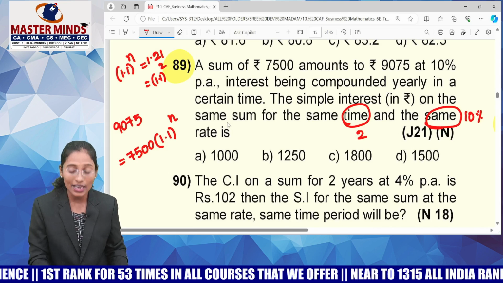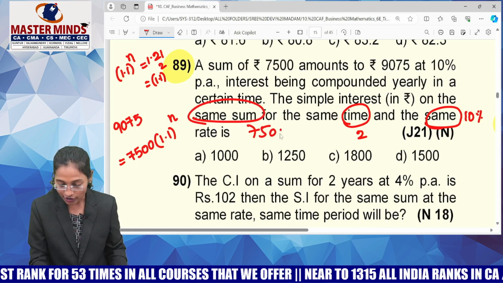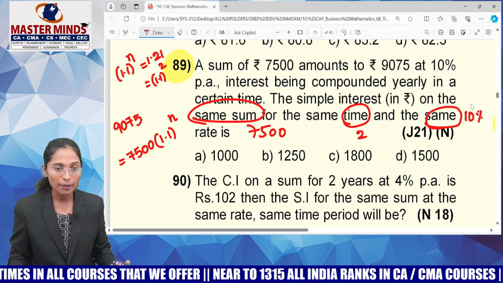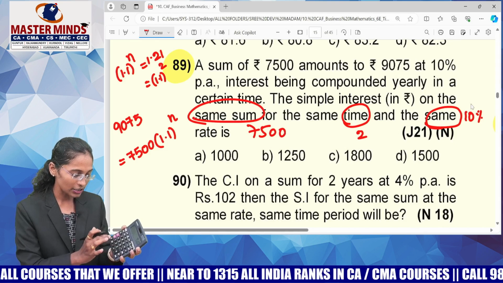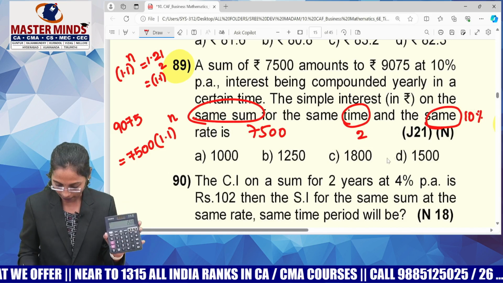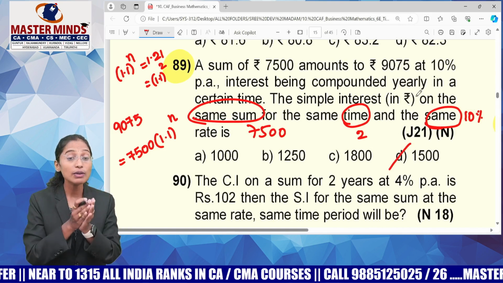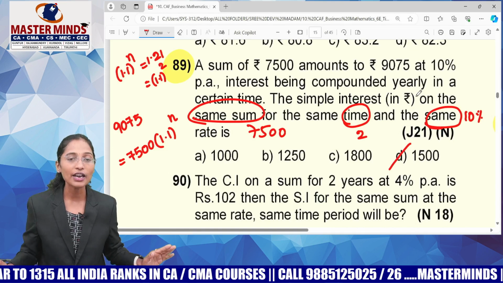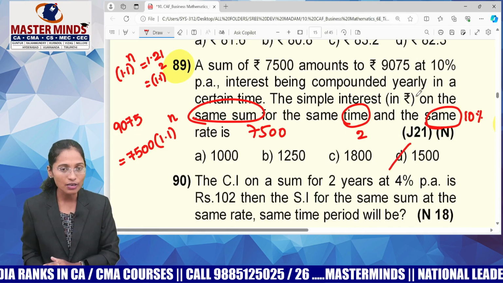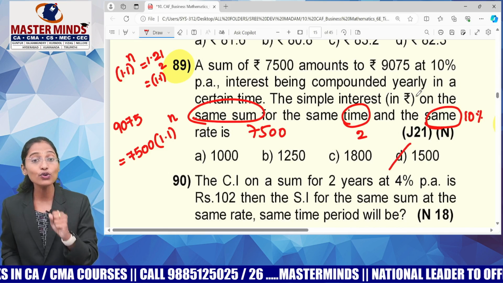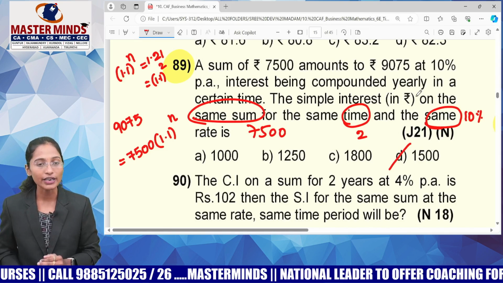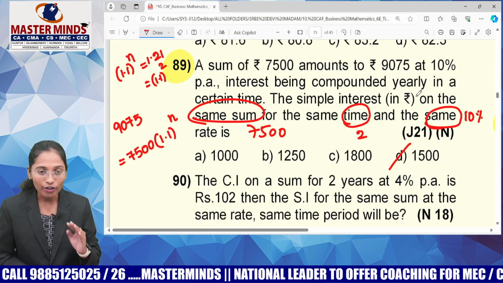Calculate the simple interest on the same sum. What is your sum? 7,500. So now you have to calculate the simple interest on 7,500 for 2 years at 10% per annum. Please do that. 7,500 is the principal, 2 years, at what rate of interest? 10%. What's your answer? 1,500. So it's all about a combination of simple interest and compound interest. There's no separate formula. All that you need to do is calculate the n value and then calculate simple interest. It's actually a combination of two questions, guys. Both are interlinked.